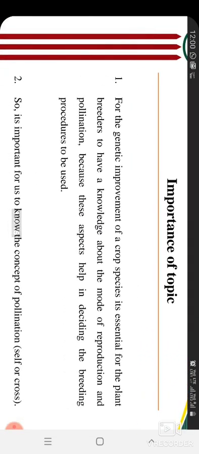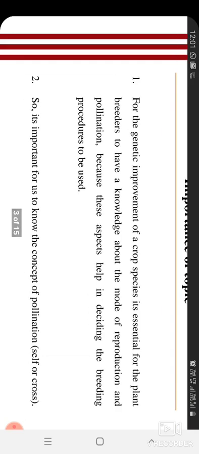So your topic is the concept of self-pollinated crop. Before this, we studied the first part of your unit, plant genetic resources, and quantitative and qualitative traits. Now we will study what is essential for genetic improvement, what we have to know.